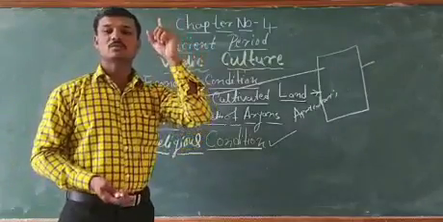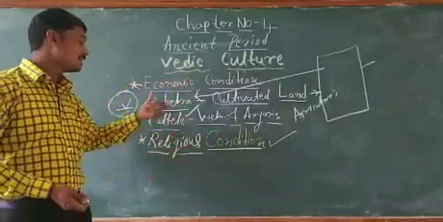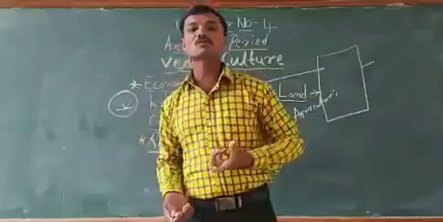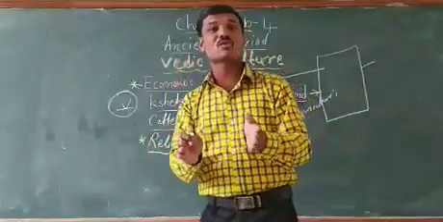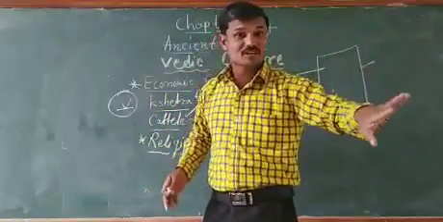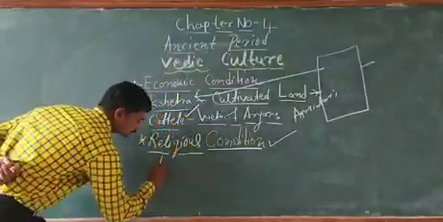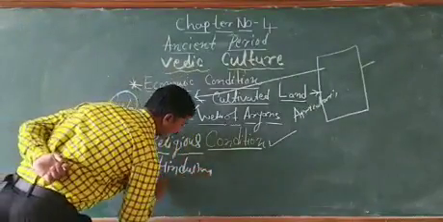Among all these religions, Hinduism is one of the biggest religions of India, and the Aryans belonged to Hinduism.